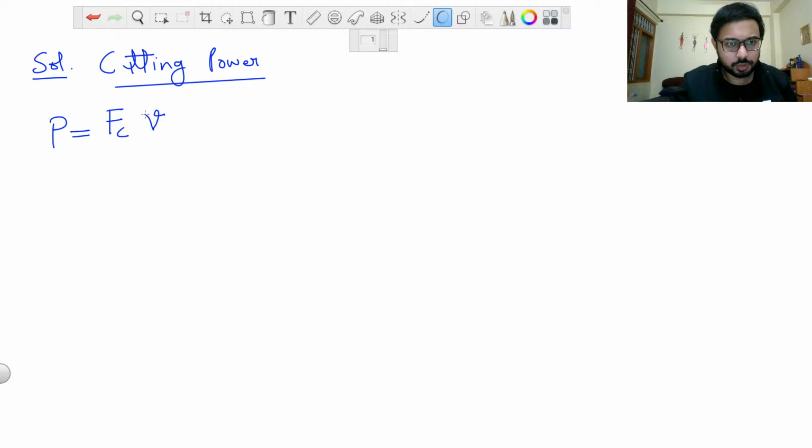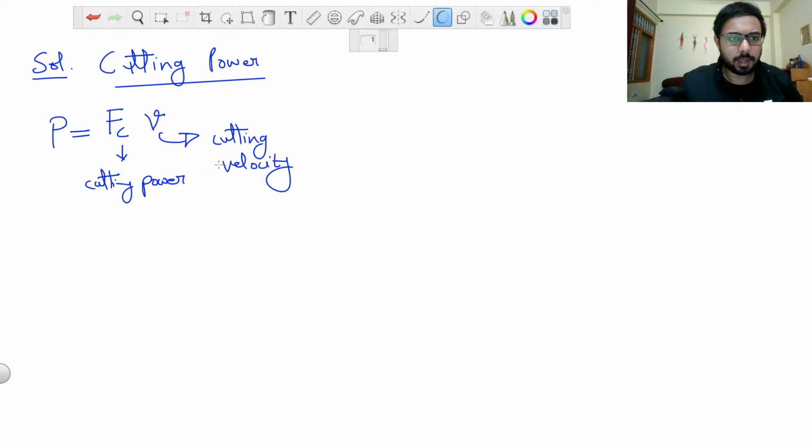And we have cutting velocity, not chip velocity. So this is cutting power, this is cutting force, and this is cutting velocity. The cutting force we calculated just now as 271.68 newtons.